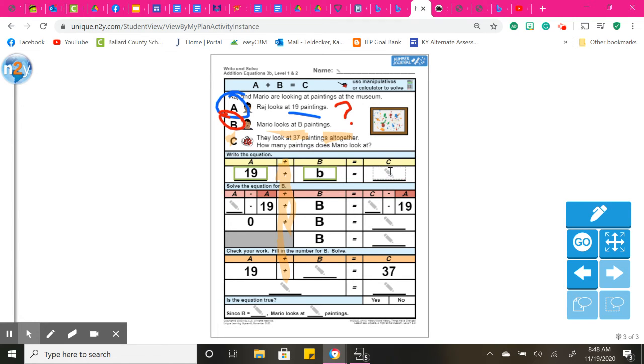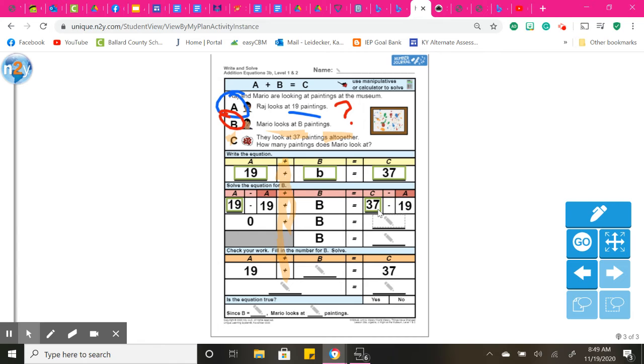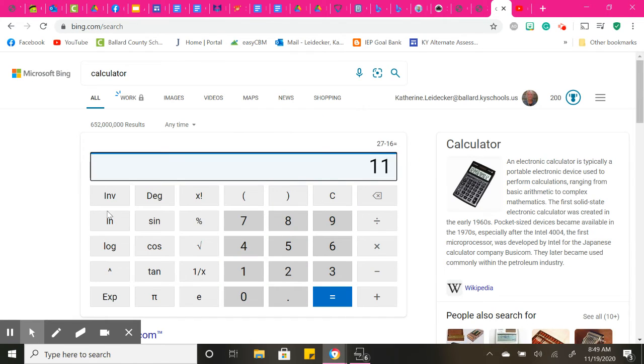So C is 37. So A was 19. C was 37. Then I have to solve 37 minus 19. Well, what is 37 minus 19? 37 minus 19 equals 18.